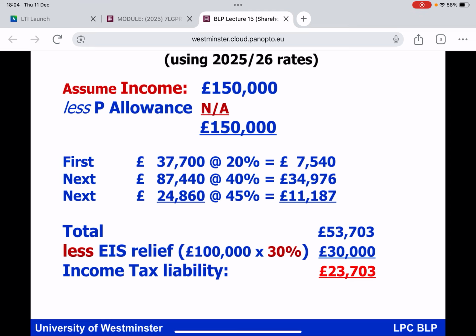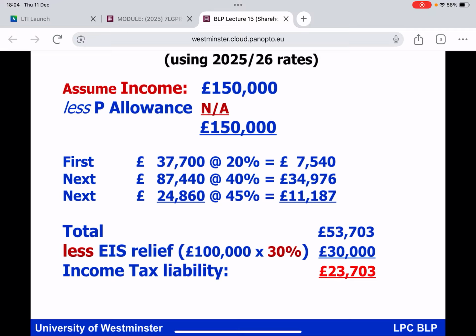But to summarise, everybody, this is certainly very interesting for people who have indeed disposed of an asset, triggering a liability to pay CGT. They're cash rich, they've got a CGT liability. What will they do with their money? Well, one thing that they can consider is investing now their cash into an EIS qualifying company, cash in return for ordinary shares, because you are now starting to see some very interesting tax breaks. 2 of them are of a CGT dimension, and one of them is of an income tax dimension. And you will have the opportunity in BLP Group Session 15, coming up very shortly, to just explore the delights of the EIS with me, apply them to the scenario before us.